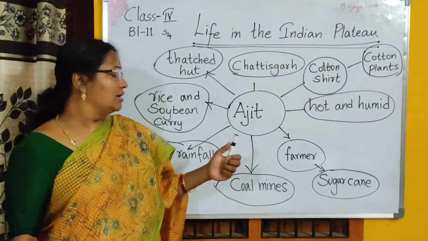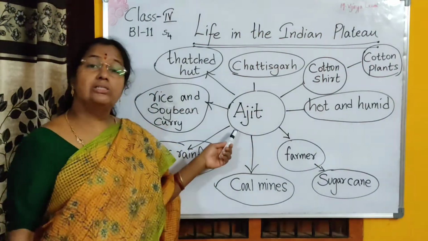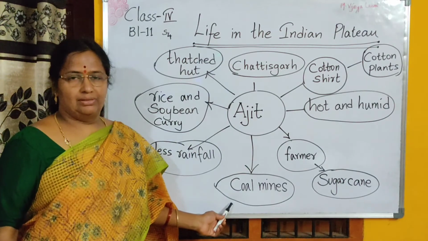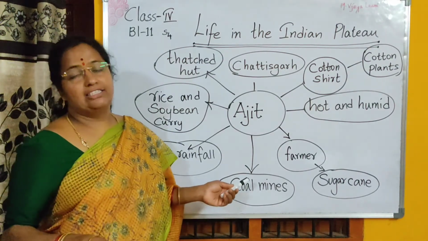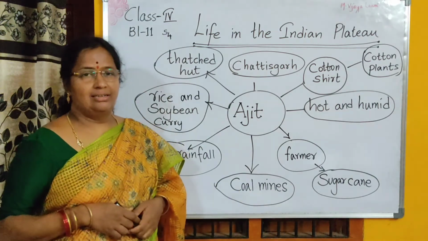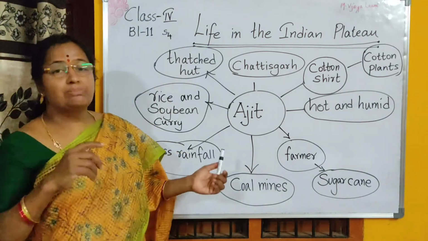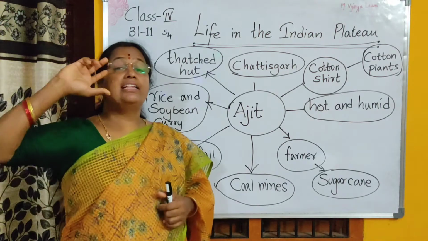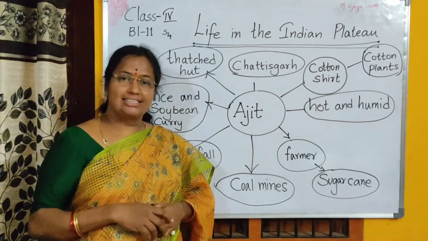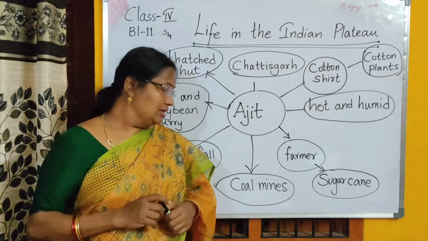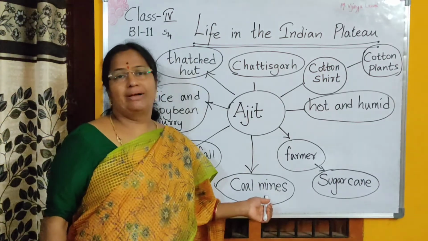And there are also coal mines in Chhattisgarh, or the place near where Ajit lives. How do we know that? We know this because when he throws the ball, it goes into the coal mines and it disappears. That is in the last part of the story. So here there is a mention of coal mines.